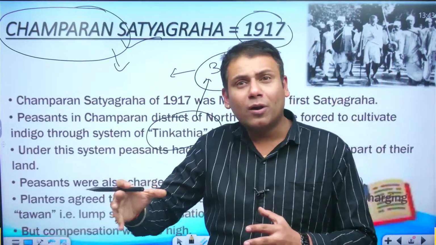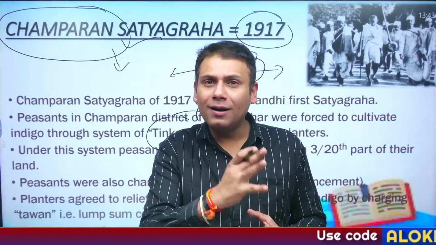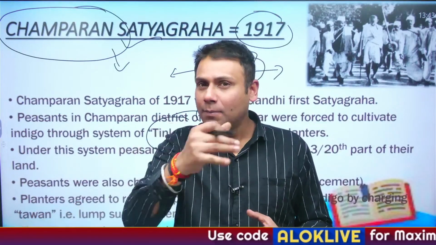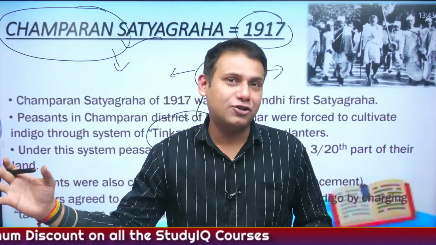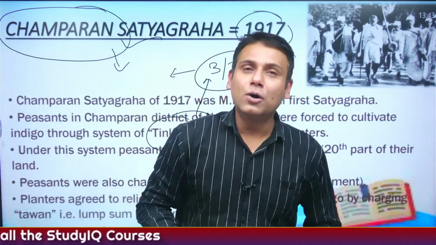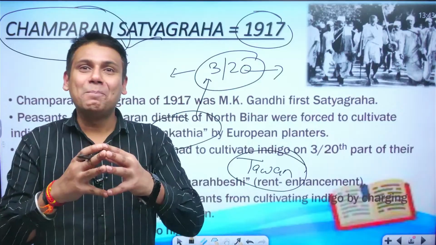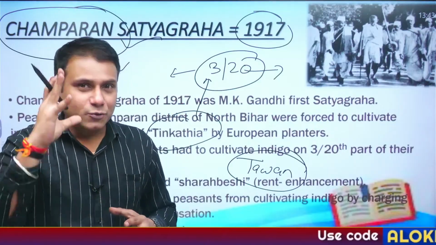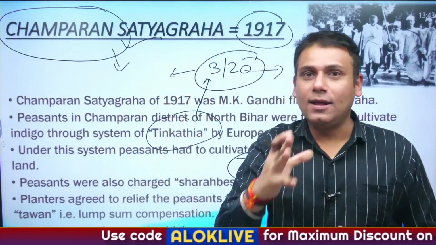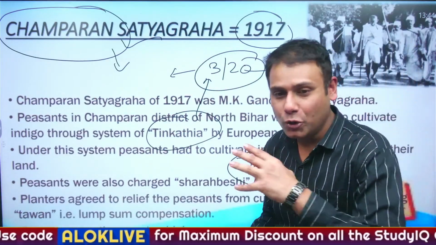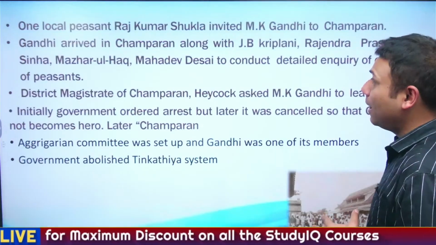Britishers were forced to create a committee, the Champaran Agrarian Committee, and Mahatma Gandhi was also a member of the Champaran Agrarian Committee. And finally, the Teen Kathia system was abolished. And this in the books of history is referred to as Champaran Satyagraha. This was the first satyagraha conducted by M.K. Gandhi in India. So hope the points are clear, guys, about Champaran Satyagraha.